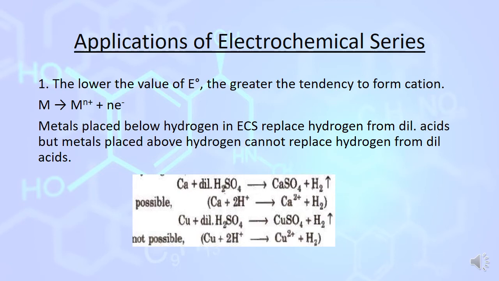Calcium has a negative reduction potential, and as we know, hydrogen has zero reduction potential. Calcium has a lesser value than hydrogen, so it can displace hydrogen from acid. But copper has a more positive reduction potential than hydrogen, so it cannot displace hydrogen from acid.